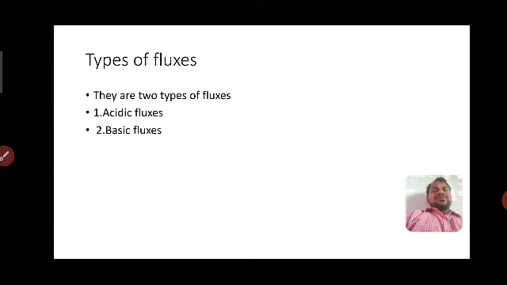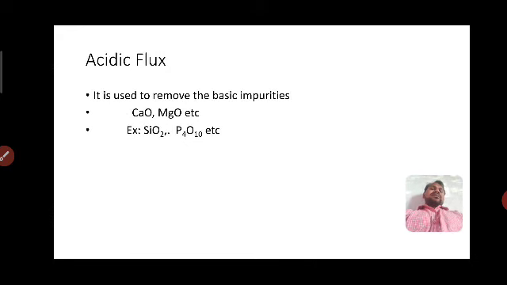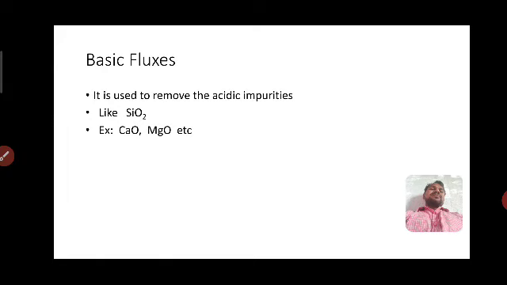Acidic fluxes remove basic impurities like calcium oxide and magnesium oxide. Acidic fluxes are silicon dioxide and phosphorus pentoxide. Basic fluxes remove acidic impurities like silicon dioxide, which is nothing but sand, using calcium oxide and magnesium oxide.